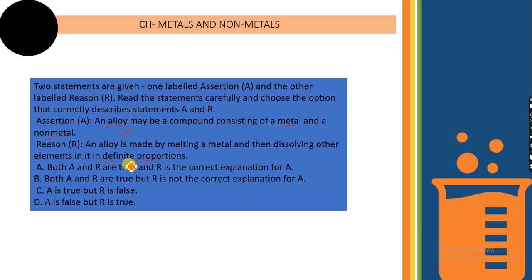Reason: yes, it is correct. Whatever metals or mixture are being used, they are in definite proportion. Each metal or non-metal is used in a definite proportion. For a specific alloy, it is specific. So the reason is correct and the assertion is wrong. So option D: A is false, R is true. That will be your answer.